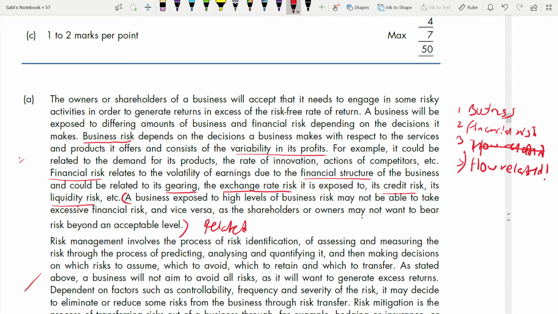Okay, a business exposed to a high level of business risk may not be able to take excessive financial risk and vice versa. If it has high financial risk, it cannot take high business risk. If it has high business risk, it cannot take high financial risk. Same as the shareholders or owners may not want to bear. The important thing is this: why can they not do that? Why, if you are having a high business risk, you cannot take excessive financial risk? The reason is shareholders or owners may not want to bear risk beyond an acceptable level. No one will do that.